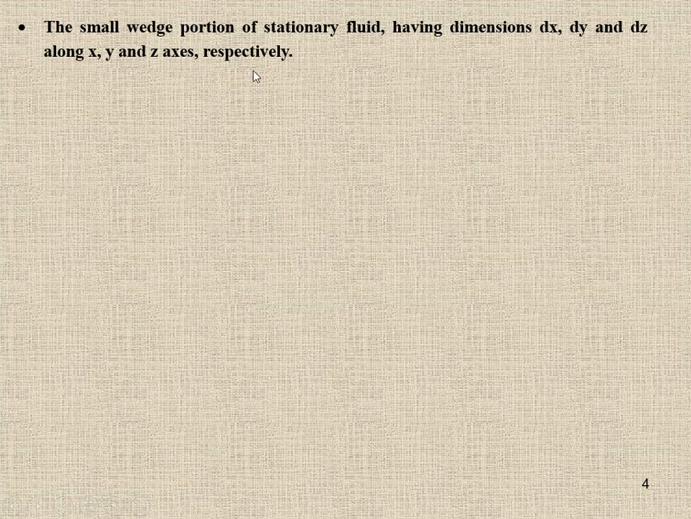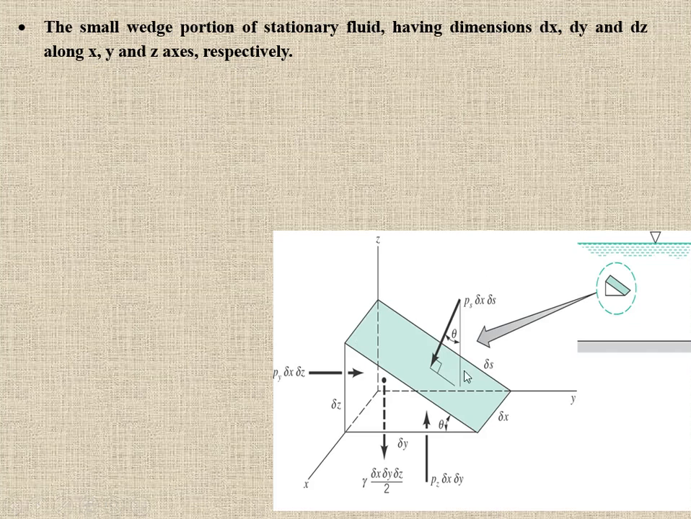Consider the small wedge portion of a stationary fluid having dimensions dx, dy and dz along the x, y and z axes respectively, as mentioned here in the free body diagram or sketch. This is our x-axis, this is y and this is the z-axis. The dimension of the fluid element in the x direction is del x, in the y direction is del y, and in the z direction is del z. Since the fluid element is approaching zero, these dimensions are very small.